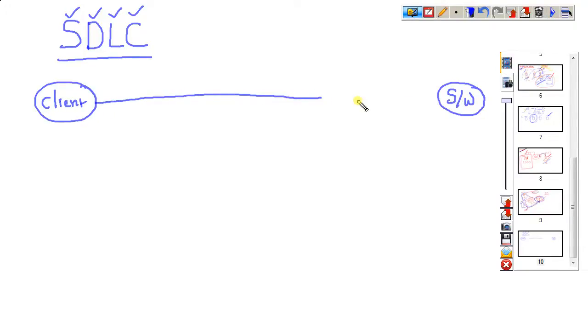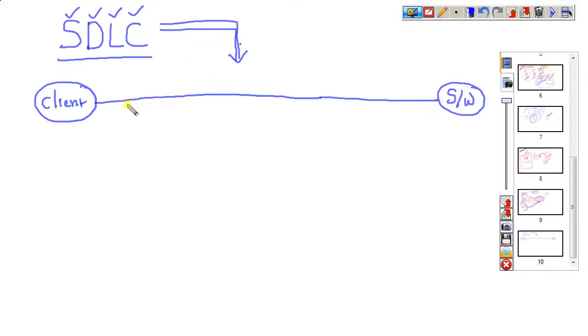For example, this is one client. The client has some requirements, and using all the requirements we can develop one software. So to develop the software, what is the process going on in between? We can complete it by using the software development life cycle only.